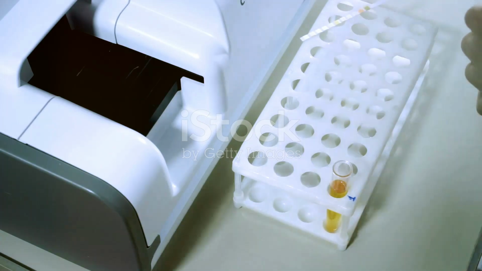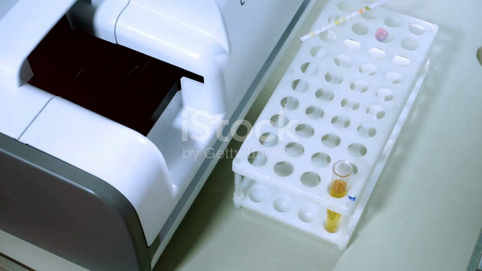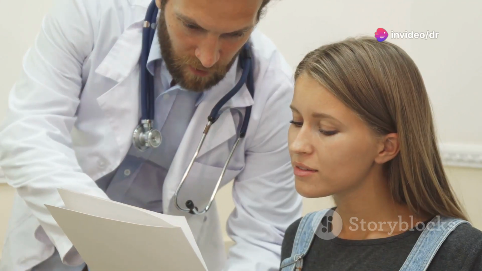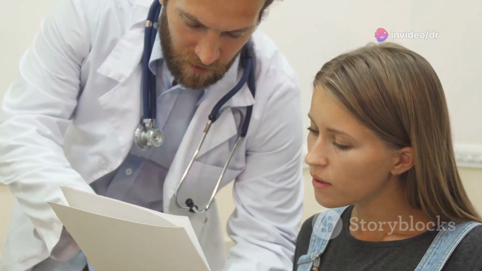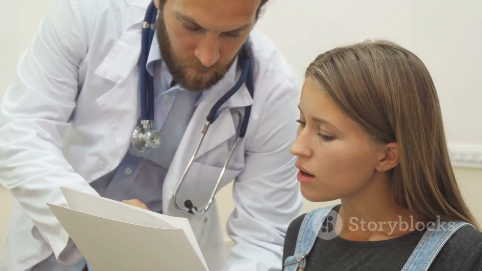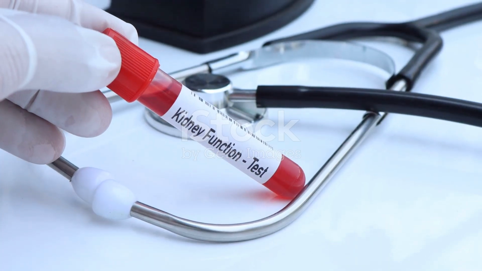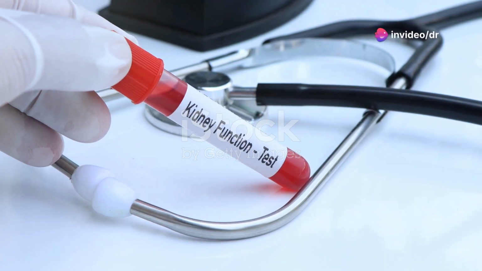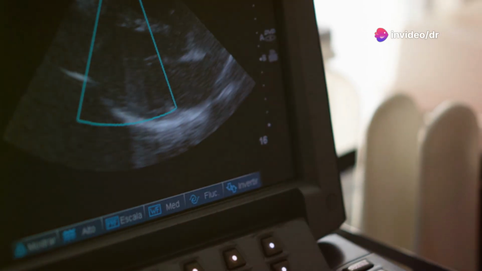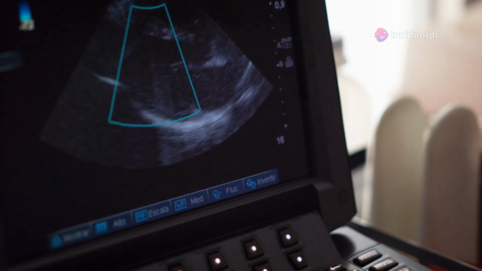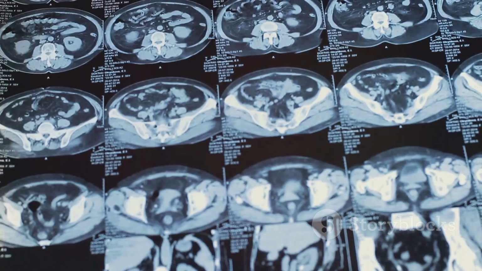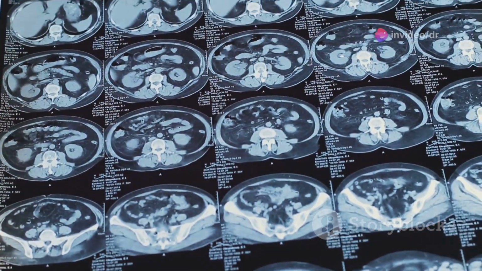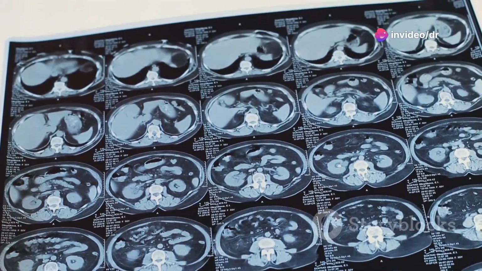various components, including color, clarity, pH, protein, glucose, blood cells, and bacteria. Urinalysis can provide valuable information about kidney function and the presence of infection or other abnormalities. Another essential test is the glomerular filtration rate, which measures how well the kidneys are filtering waste from the blood. Imaging tests, such as ultrasound, CT scans, and MRI, can provide detailed images of the kidneys, ureters, bladder, and urethra, helping to identify structural abnormalities, blockages, and tumors.